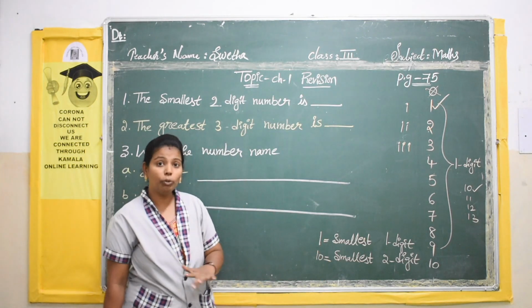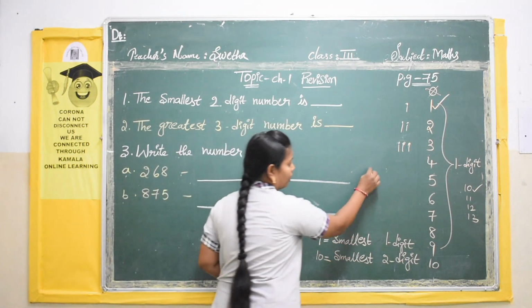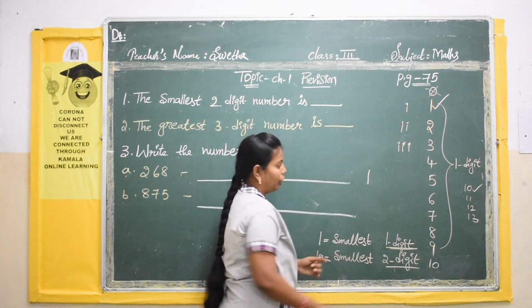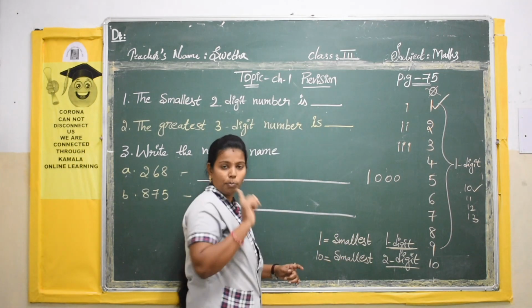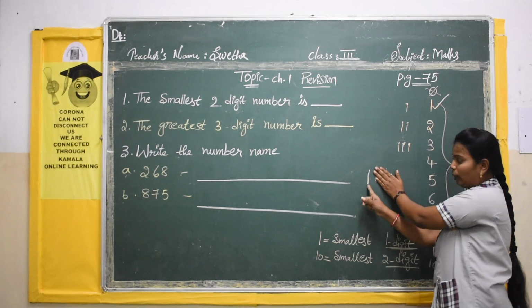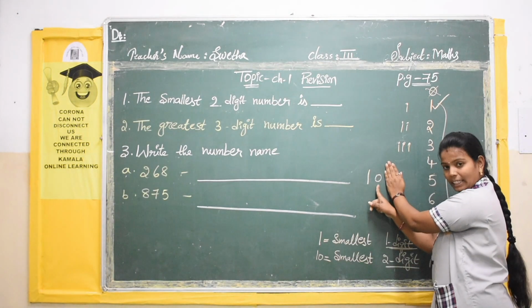So you have to remember the smallest one digit is 1, and according to the number of digits, you will go on adding zeros. If they ask the smallest one digit, you will write only 1. If they ask the smallest two digit, you will add 0.